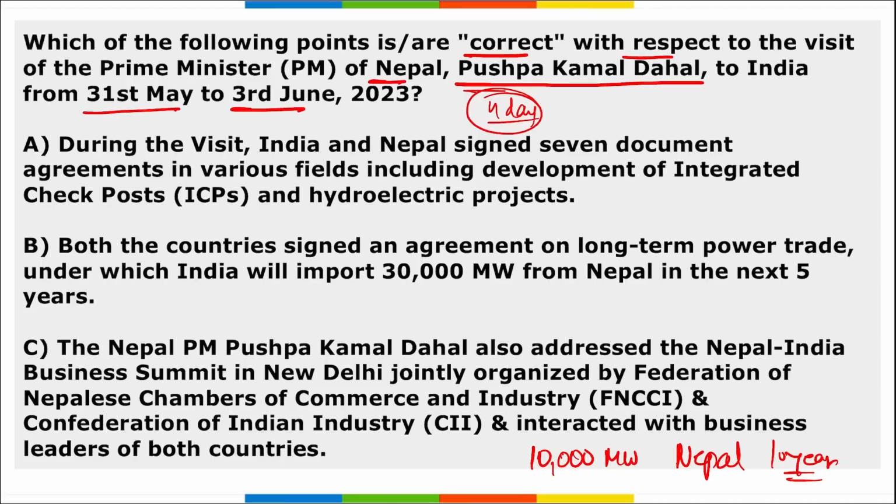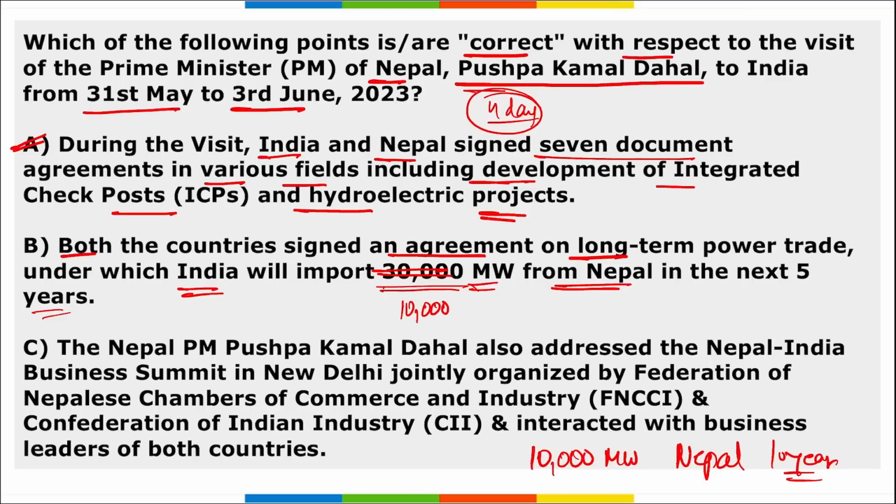So if we look at the options here, during the visit, India and Nepal signed 7 agreements in various fields including development of integrated checkpost and hydroelectric projects. So yes, option A is correct here. Next, both the countries signed an agreement on long-term power trade under which India will import 30,000 megawatts from Nepal in the next 5 years. Is it correct? No, the right answer is India will import 10,000 megawatts from Nepal in the next 10 years and not 5 years. So option B is wrong here.